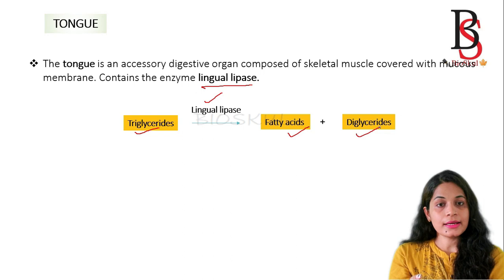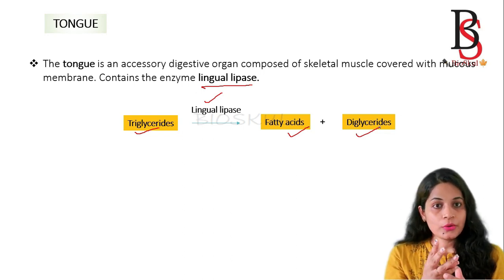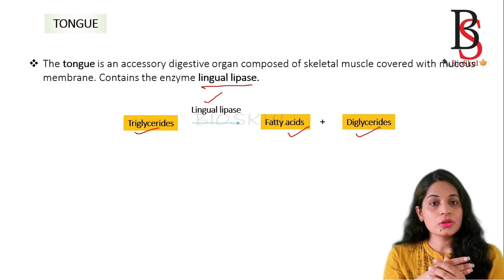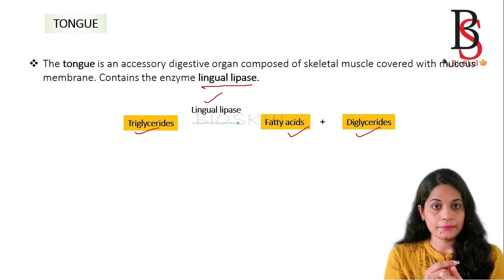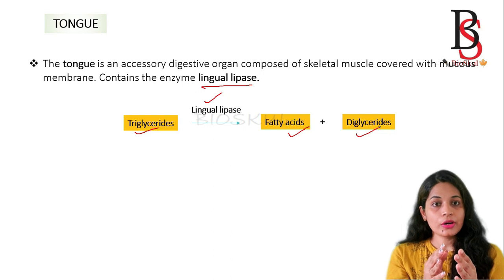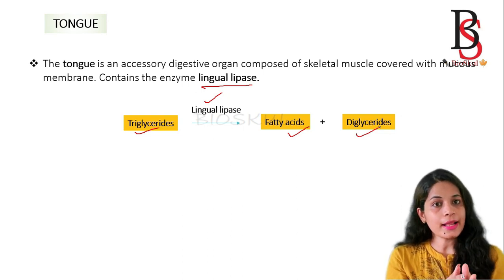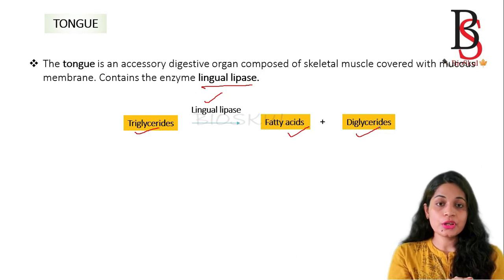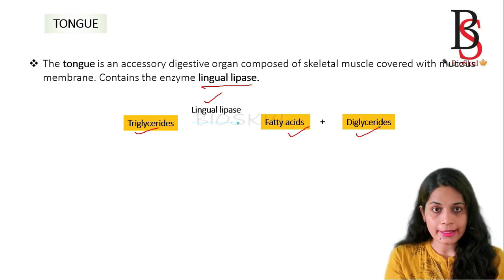Do you know what a triglyceride is? In a triglyceride, 3 molecules of fatty acid are attached to glycerol. That is broken down into a fatty acid and a diglyceride. Diglyceride means glycerol attached to 2 molecules of fatty acids.